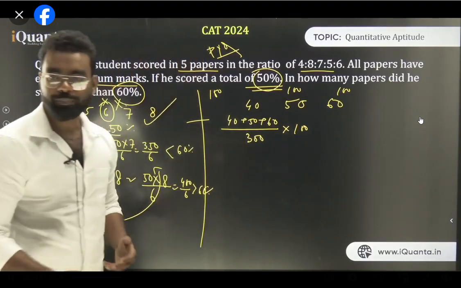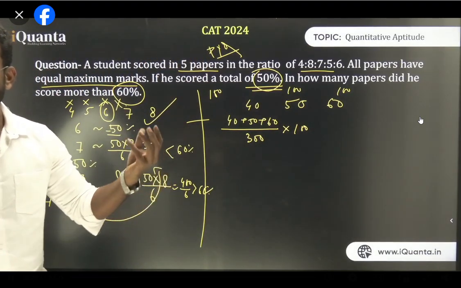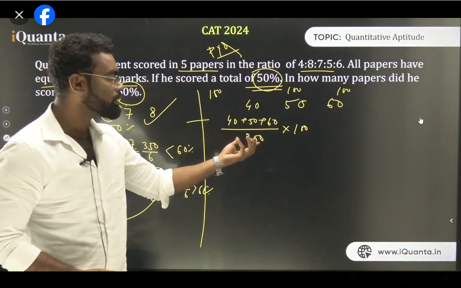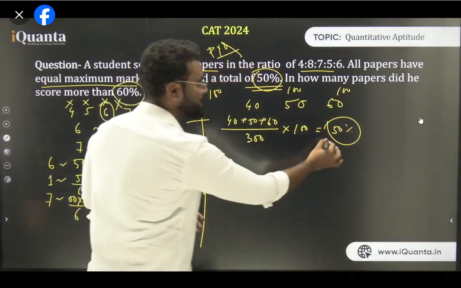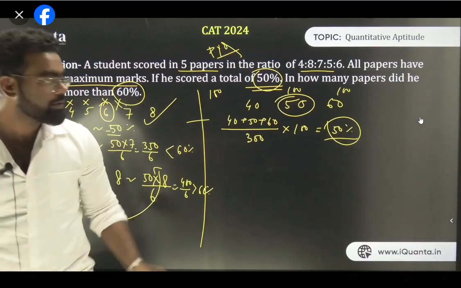That is your overall percentage. 40 plus 50 plus 60 upon 300. 300 is the total score into 100 is your total overall percentage, that is 50%. Am I clear? Now देखो ये 50% क्या है? इसका एवरेज भी है ना? 40, 50, 60 का एवरेज कितना है? 50 है.